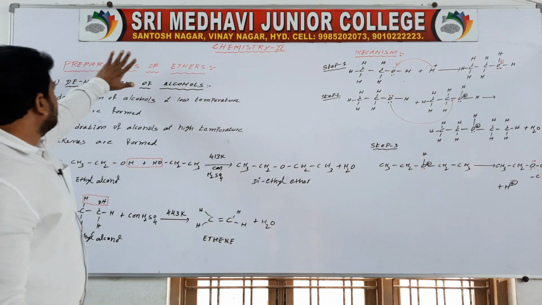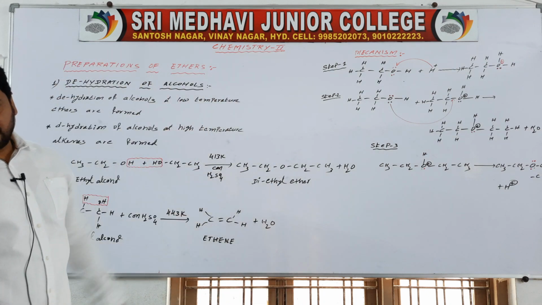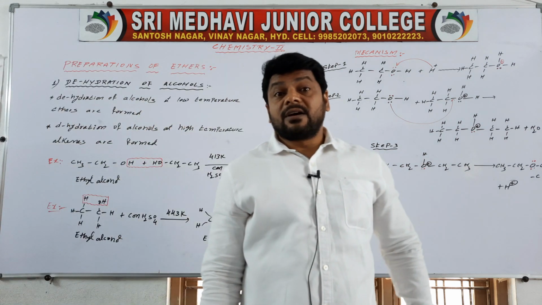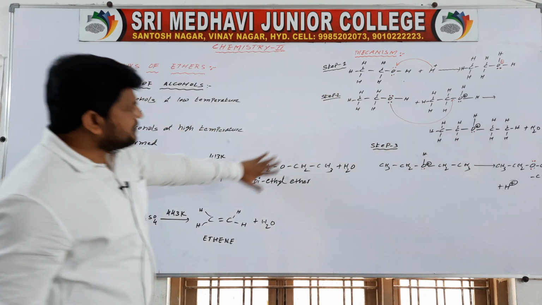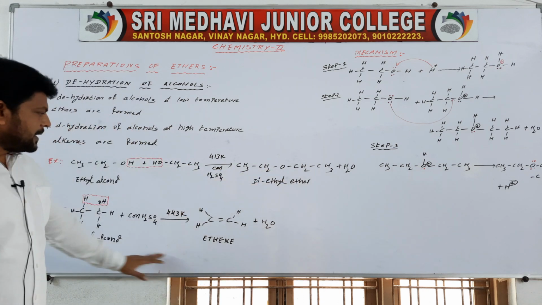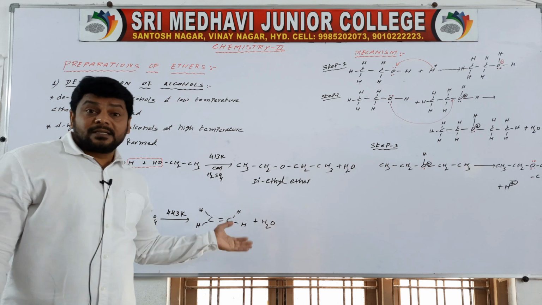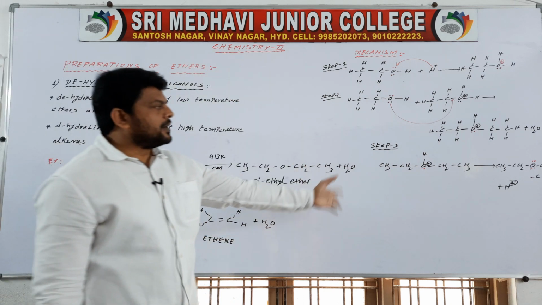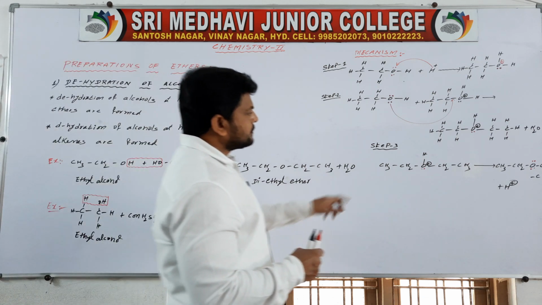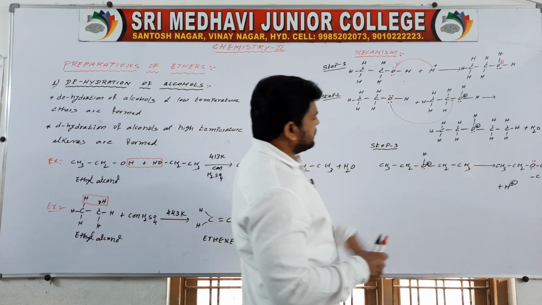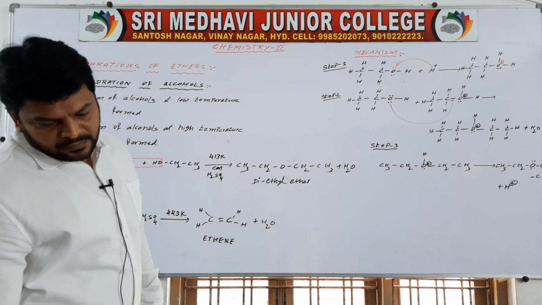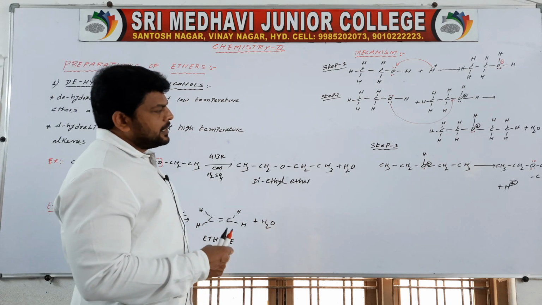Understand? So this is the preparation of ethers. The first one is dehydration of alcohols. In dehydration of alcohols, at low temperature it gives ethers, and at high temperature it gives alkenes, meaning ethene. So this is the mechanism. Understand? Here it will cleave, and here it forms a single bond.